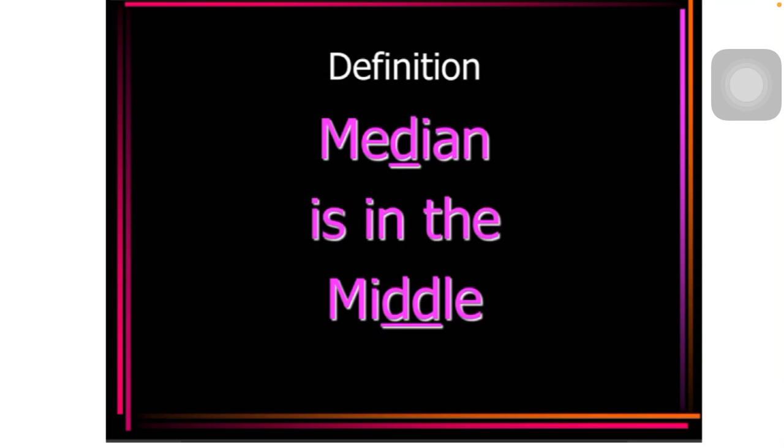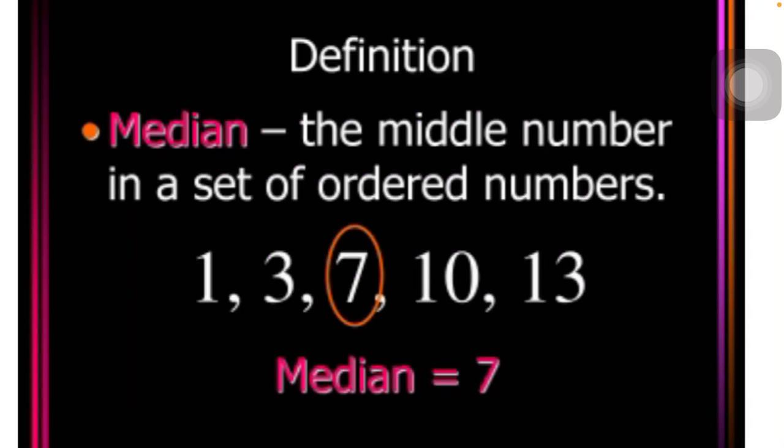Next is median. The median is in the middle. When you have some observations, you will see the middle value. Here you can see 1, 3, 7, 10 and 13. Here the middle value is 7. So the middle value of the numbers of the data is the median. But one thing you have to remember is that you have to order the numbers first. Only when you order the numbers can you find the middle value correctly. So here the median is 7 when you order the numbers like this.